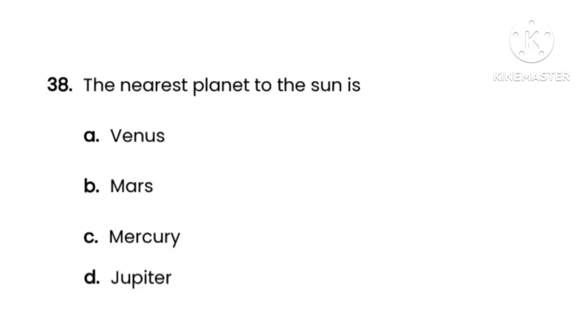Next, question number 38. The question is the nearest planet to the sun is. Here options are option A, Venus, option B, Mars, option C, Mercury, option D, Jupiter. So here the correct option is option C, that is Mercury. Mercury is the nearest planet to the sun.